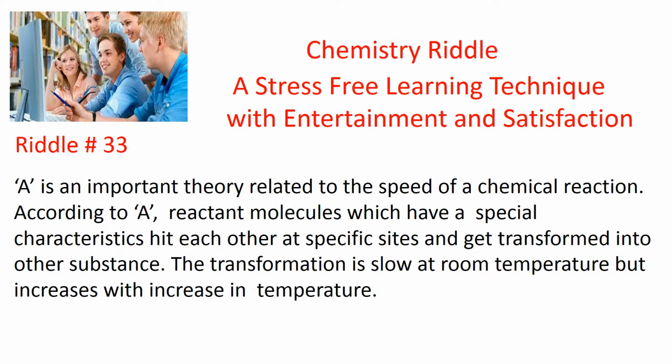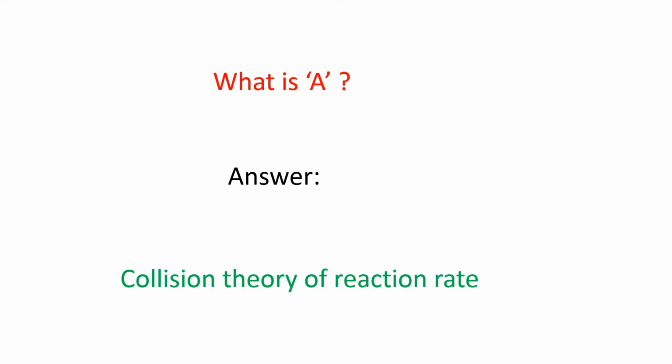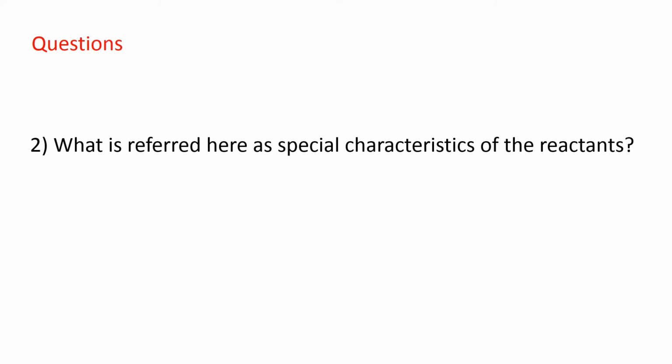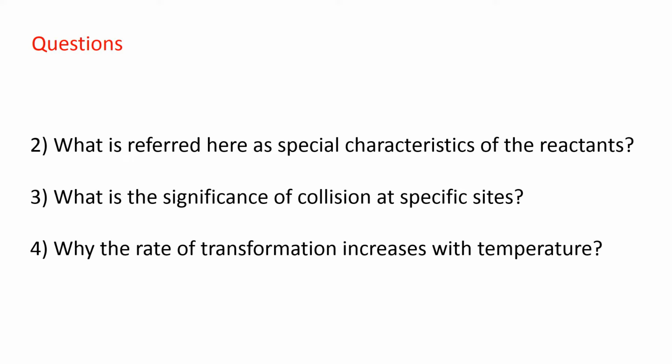Now, let's see the questions. The primary question is, what is A? Guess the answer. The answer is collision theory of reaction rate. The second question is, what is referred to here as special characteristics of the reactants? Third question, what is the significance of collision at specific sites? Fourth question, why does the rate of transformation increase with temperature?